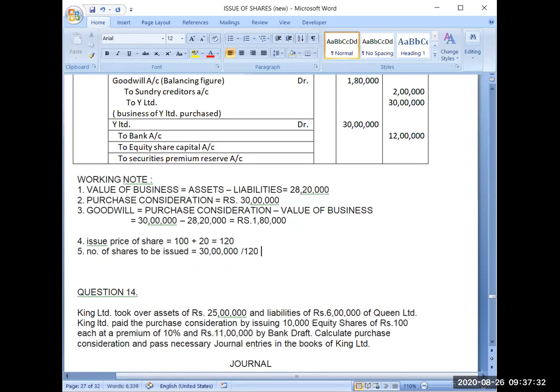Tell me the number of shares. Sorry, 30 lakh is not there because I have paid 12 lakh. So that will get reduced now. It will be now 18 lakh. Is this 18 lakh clear? How has it been calculated? Because of 30 lakh, 12 lakh I have already paid through bank.